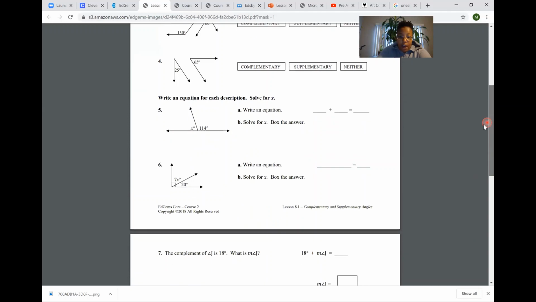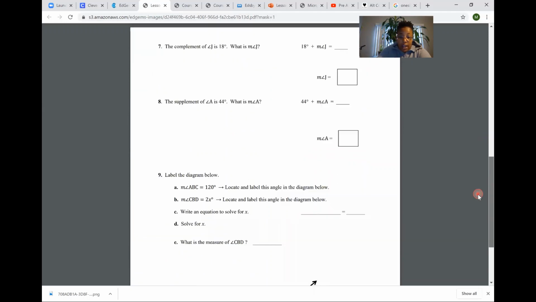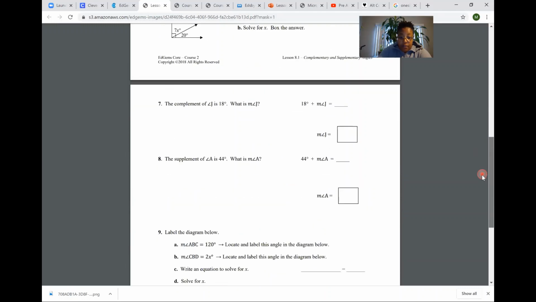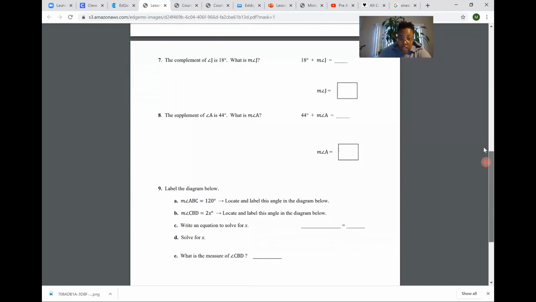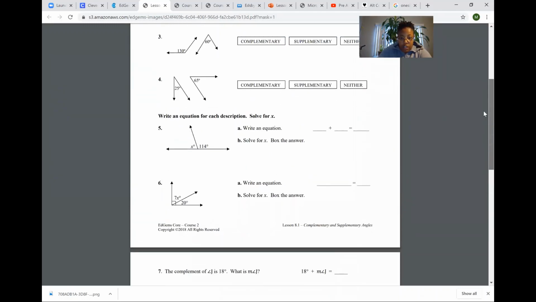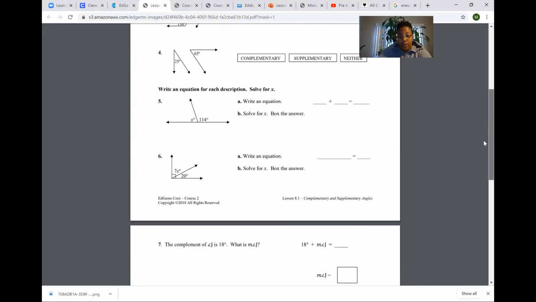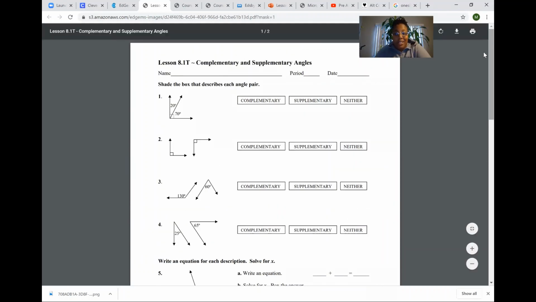And then for 5 through 8, what you're gonna do is write an equation and then solve for the variable, okay? So that's what you're gonna be doing for that. So let's get into this lesson.